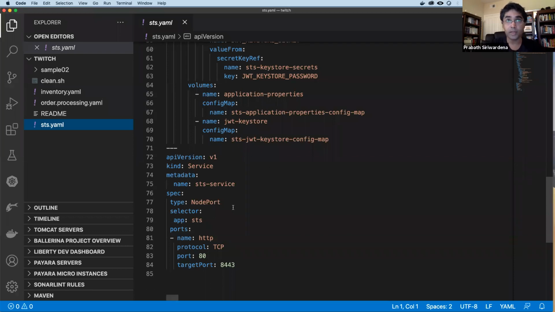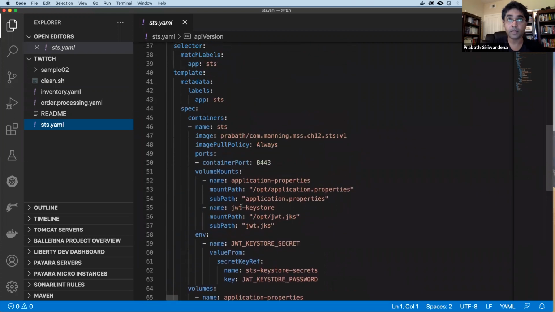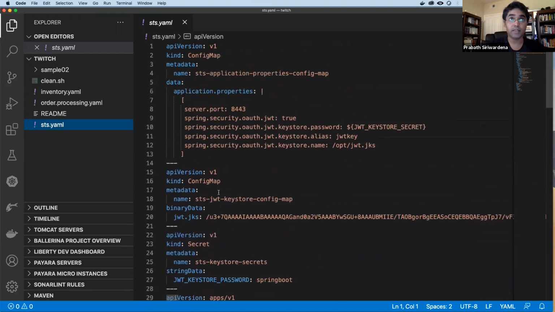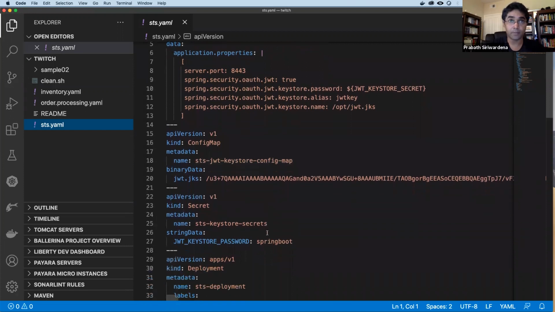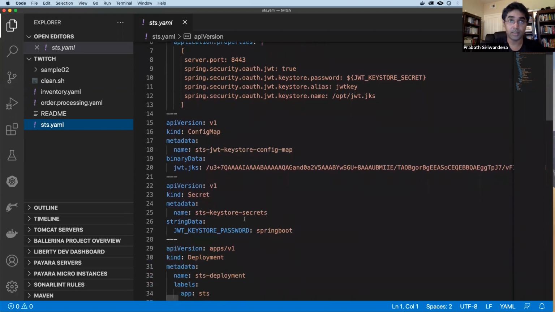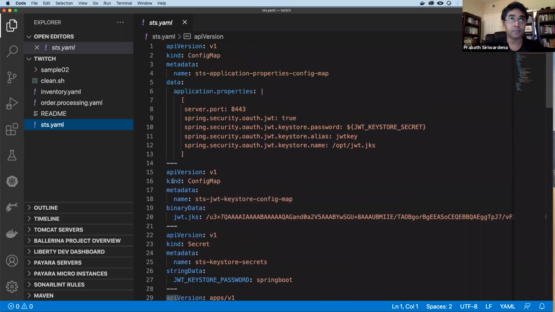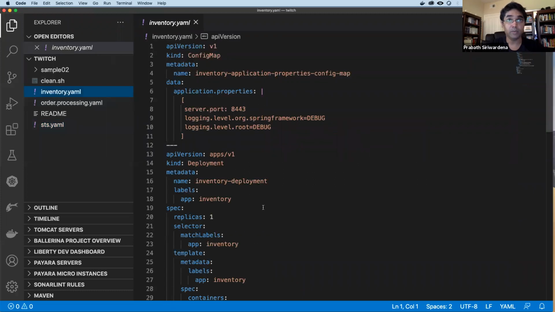Right now, I deploy this as a node port service, so before we go into Istio, I can just test it from my curl command line client. You can also see the configurations are defined under a config map, and the secrets are defined under Kubernetes secrets. That's the definition of the STS.